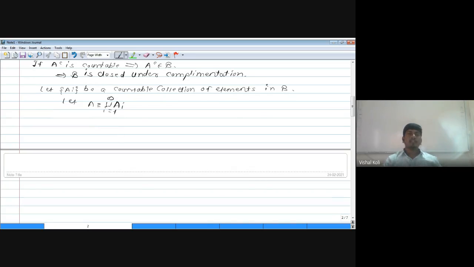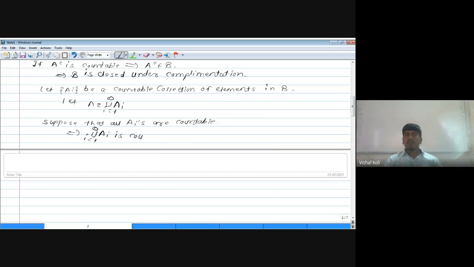Suppose that all A_i are countable. As all A_i are countable, then we know the property that a countable union of countable sets is again countable. So the union over i from 1 to infinity of A_i is also countable.